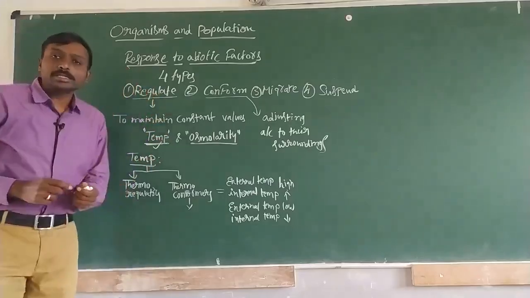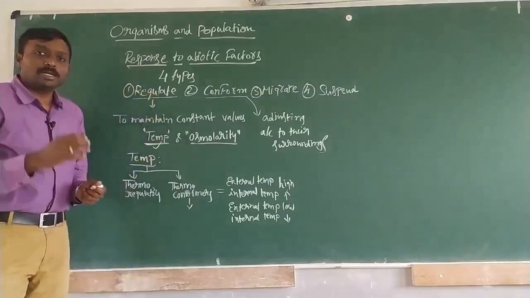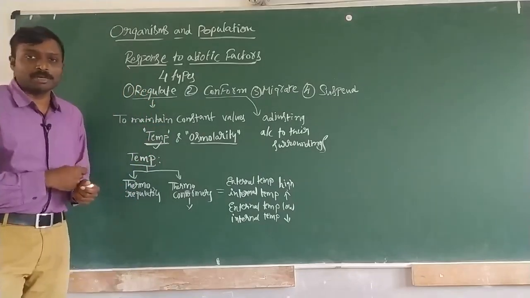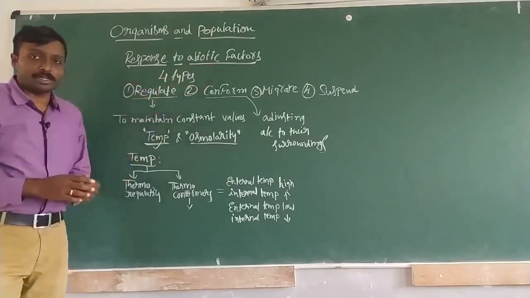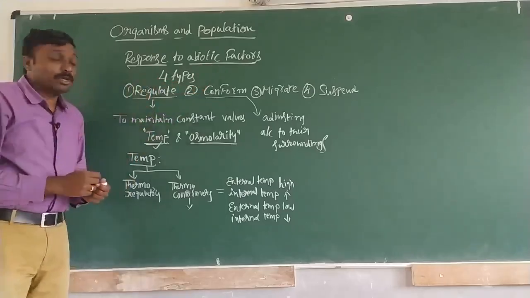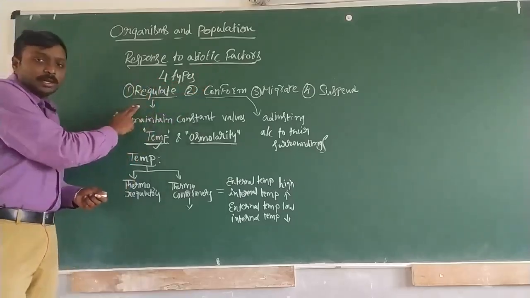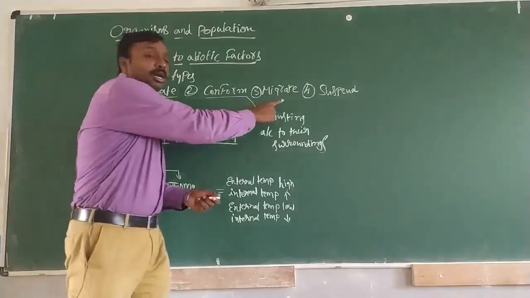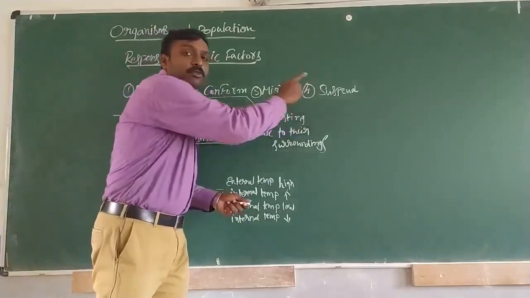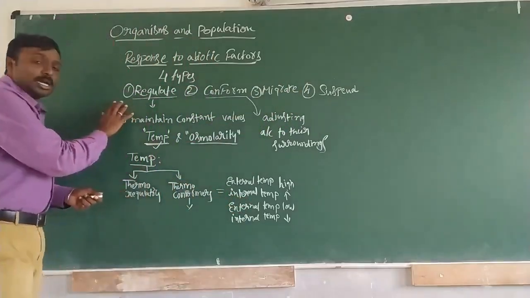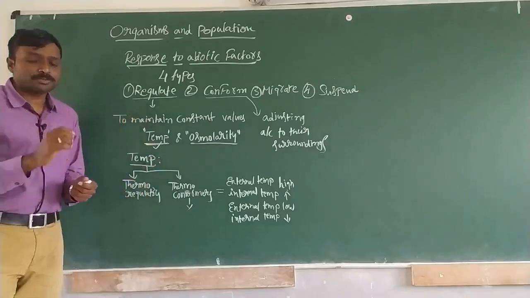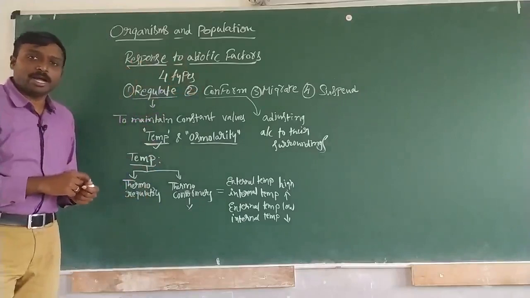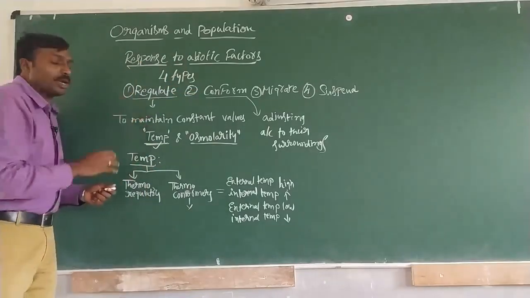In this response to abiotic factors, there are 4 different types of responses shown by living organisms towards abiotic factors. So what are those 4 types of responses? The list is here. The first one is regulate. The second one is conform, third one is migrate, and fourth one is suspend. These are the 4 different types of responses towards abiotic factors by living organisms.